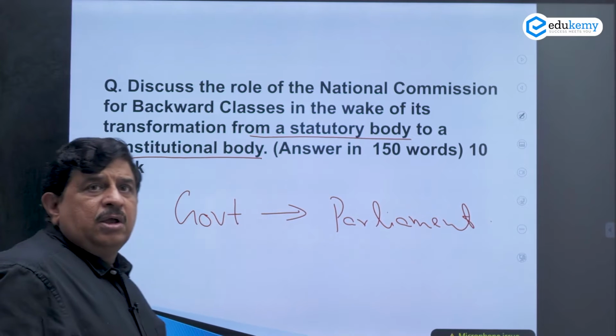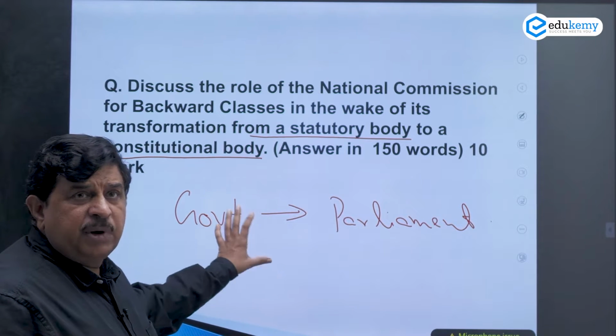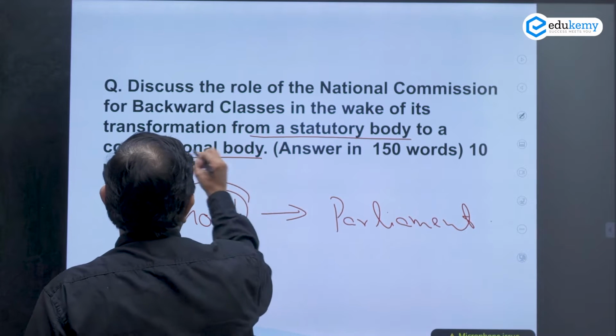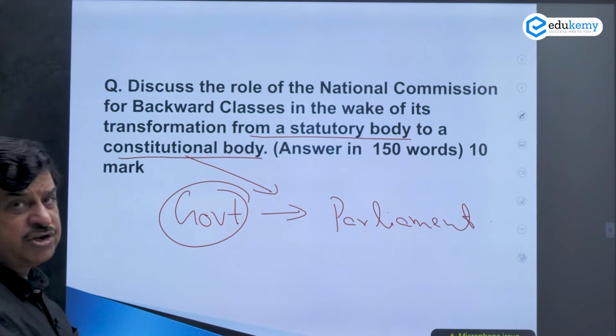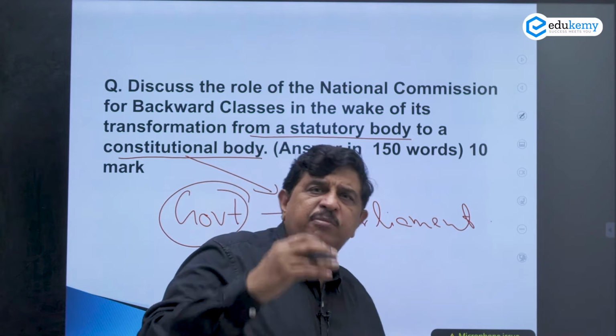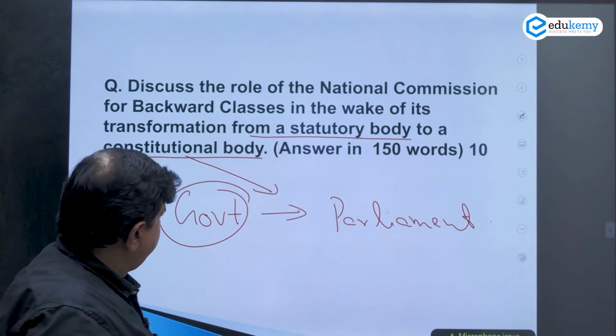Somewhere this may come into play when I make it a constitutional body. This is the information you need to first comprehend.